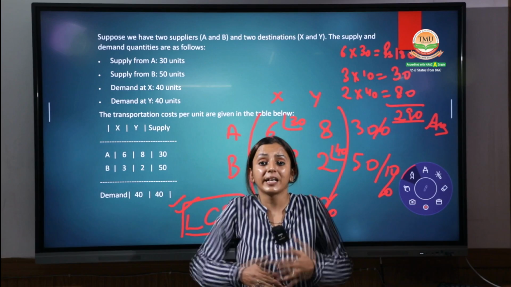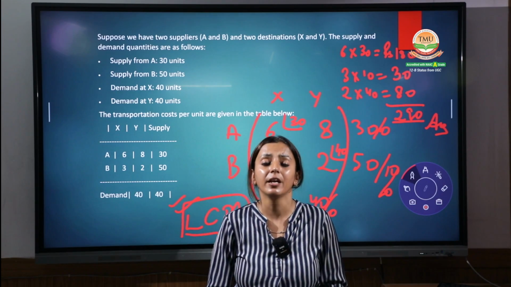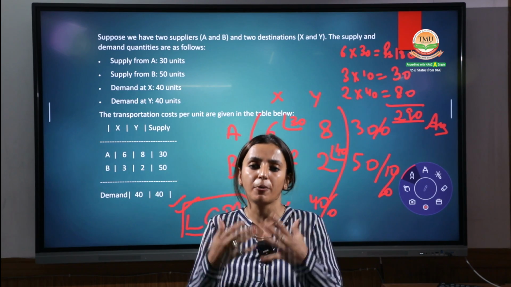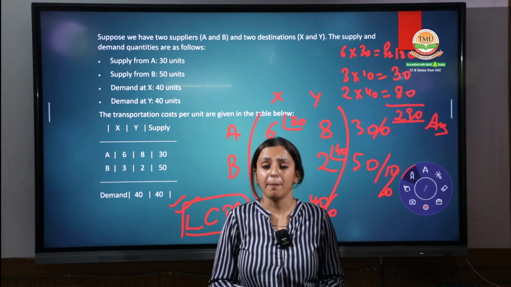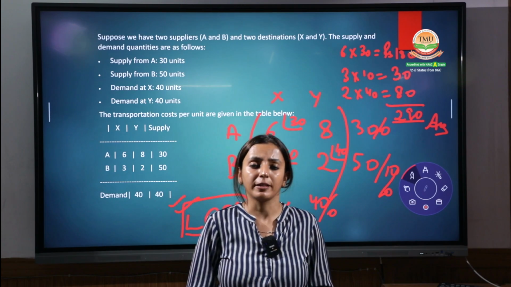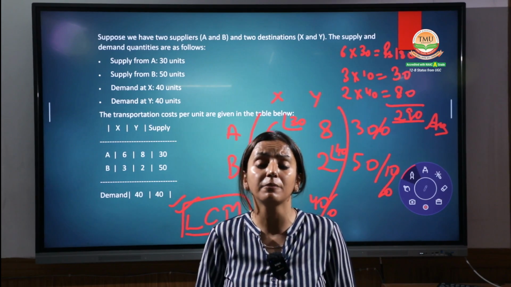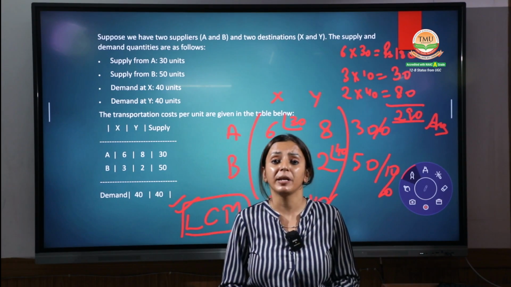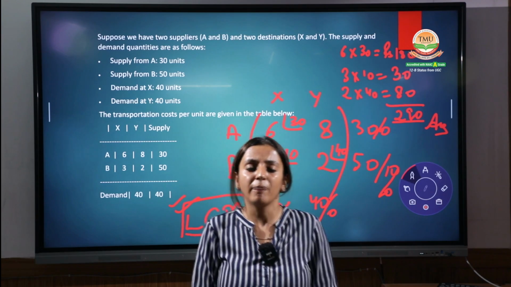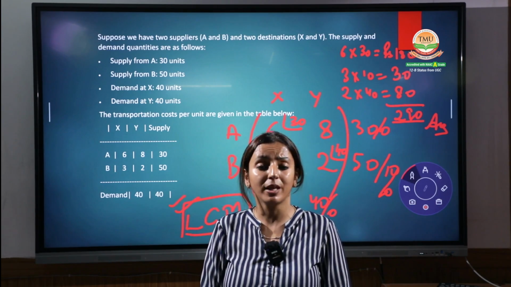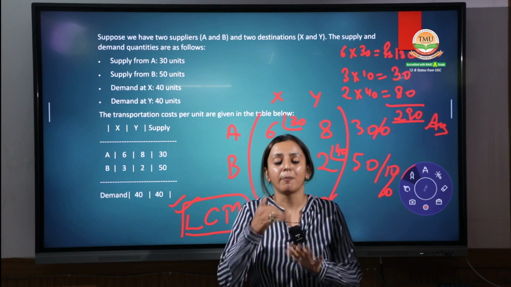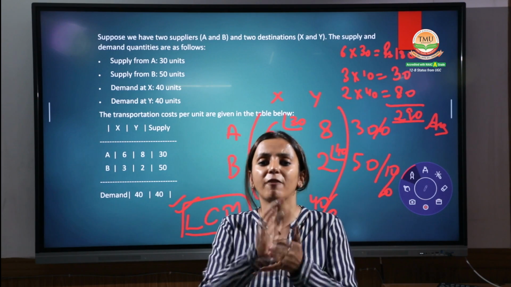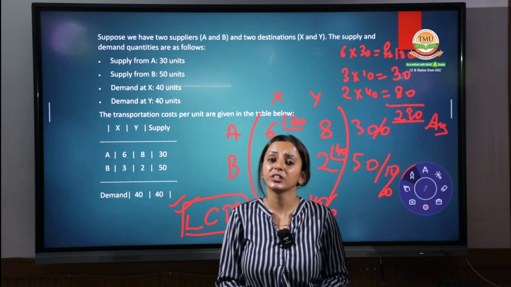But as businesses are upgrading day by day, nowadays many updated organizations are using a most important method, that is the VAM method, Vogel's approximation method. That's a wonderful method and gives you a more detailed version of the transportation and finding the best solution. But the point is, ma'am, from these three methods, which one is the best method? The five fingers cannot be the same. It depends upon the situation to situation and organization to organization. You have to apply the methods and find your feasible solution.